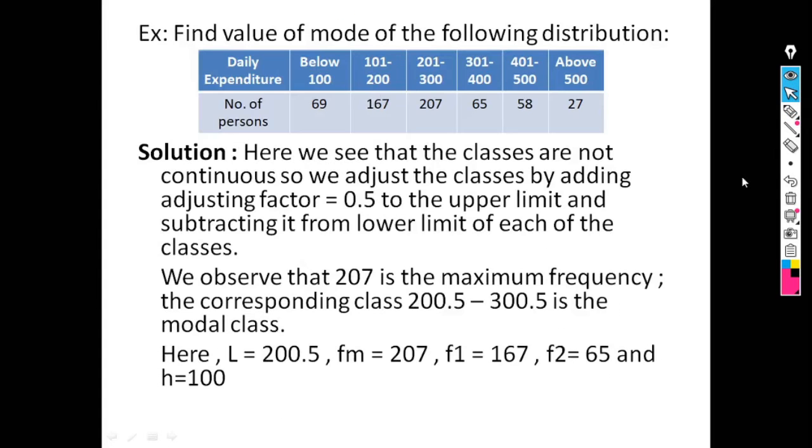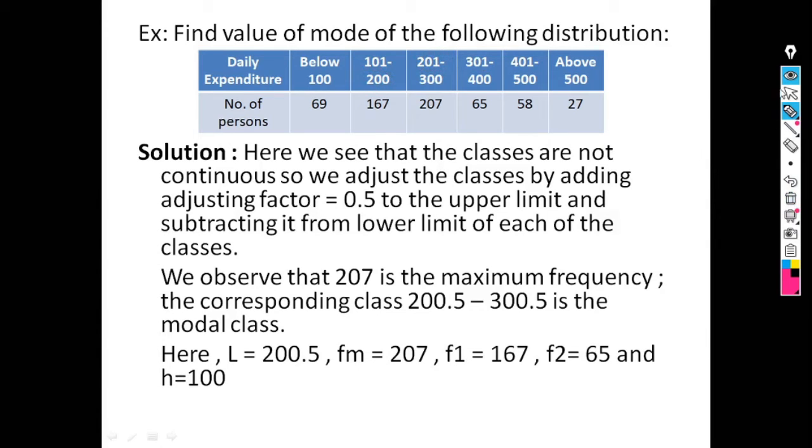For example, find the value of the mode of the following distribution. Here daily expenditure and number of persons are given. The first step is to check whether the data is continuous or not. Since the upper limit of the first class is not the same as the lower limit of the second class, the data is of discrete type.